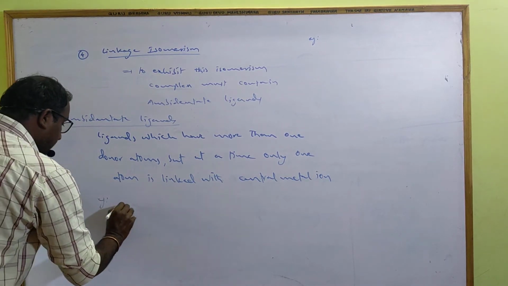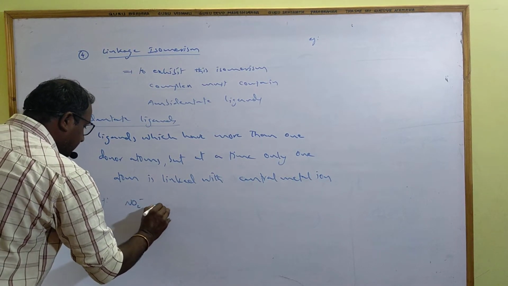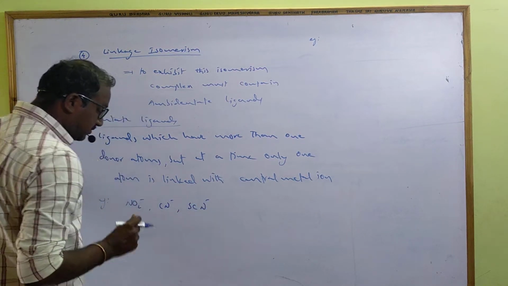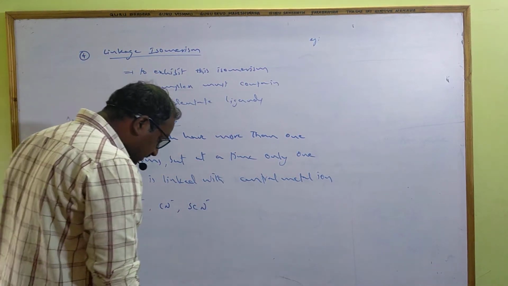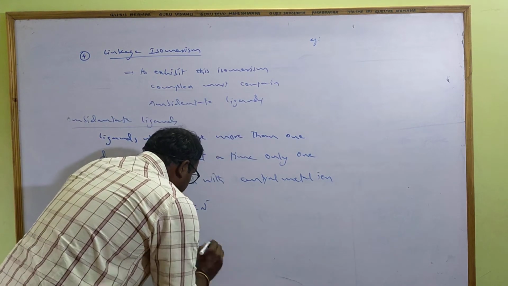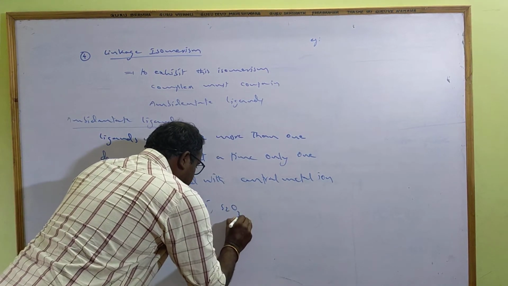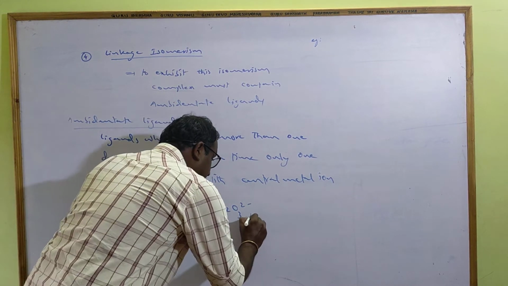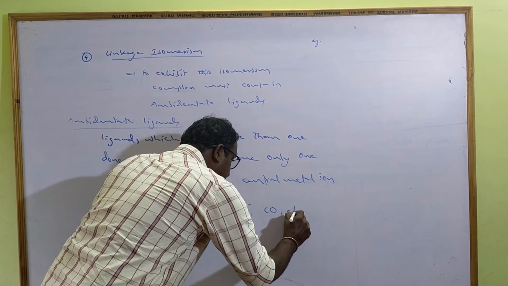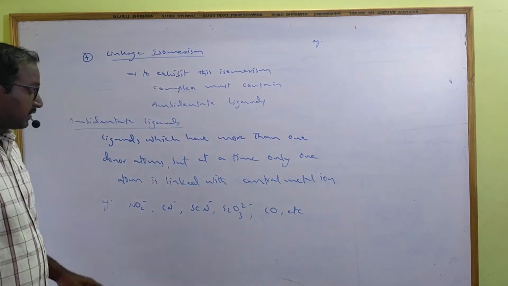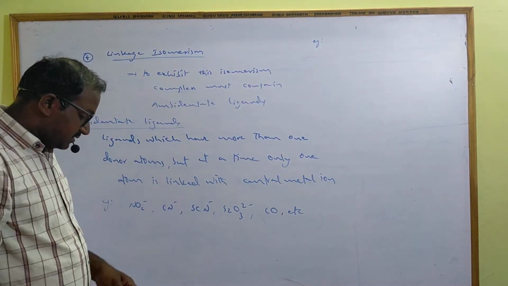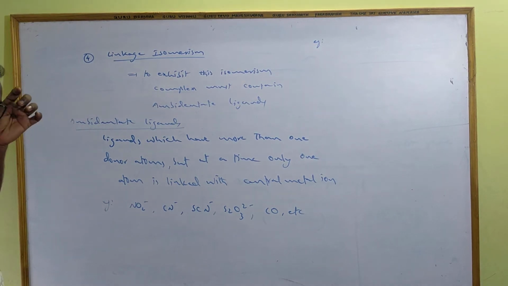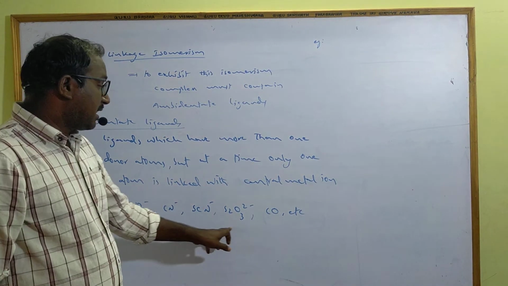NO2 minus is an ambidentate ligand, CN minus is ambidentate, SCN minus thiocyanate is ambidentate, S2O3 thiosulfate is also ambidentate, and carbon monoxide is also ambidentate. NO2, CN minus, SCN minus, S2O3, CO. These are all ambidentate ligands.